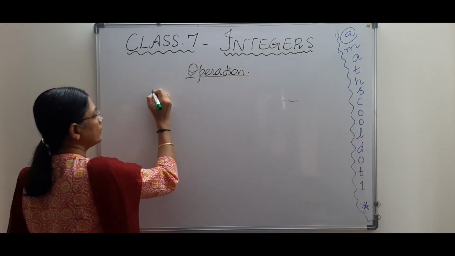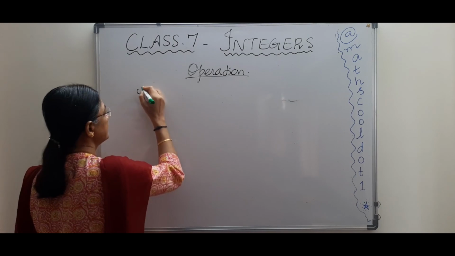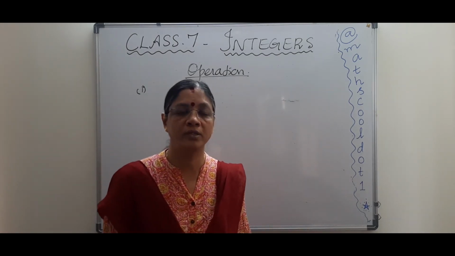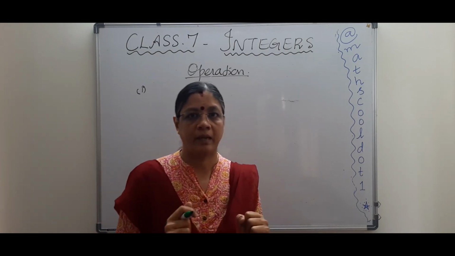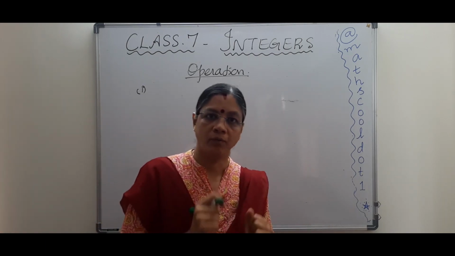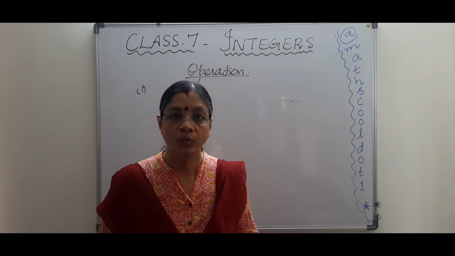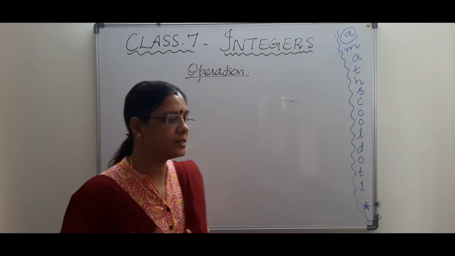Now the first case. We have four conditions: either two positives we can add, or one positive and one negative, or one negative and one positive, or both negative. So these are the conditions.